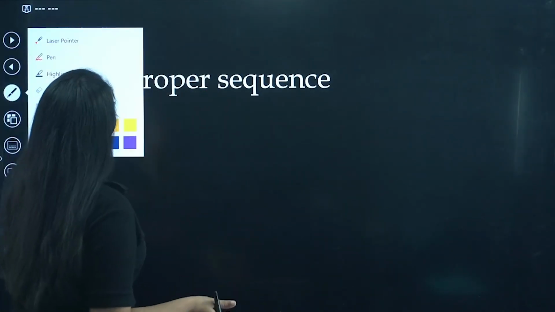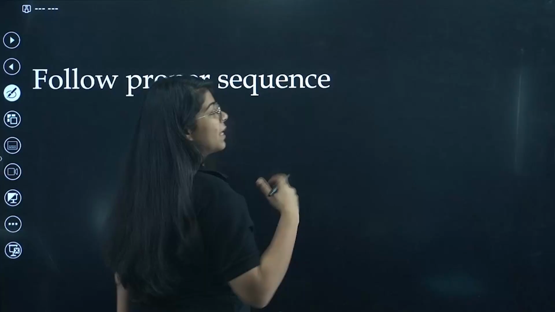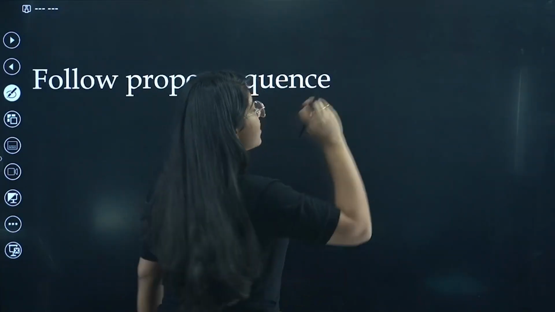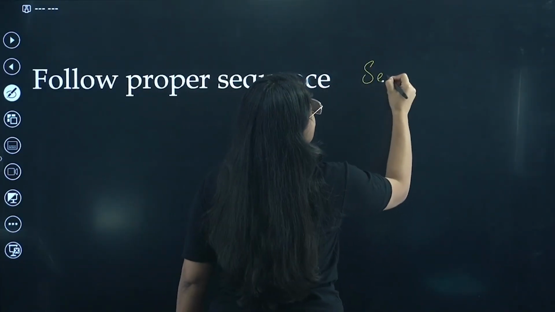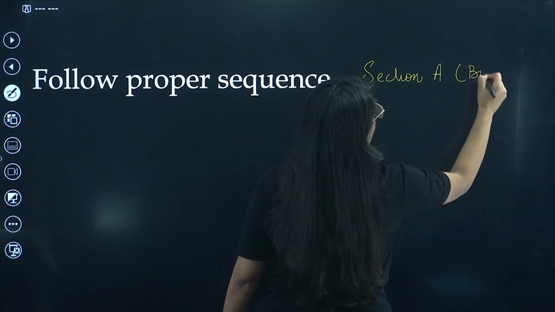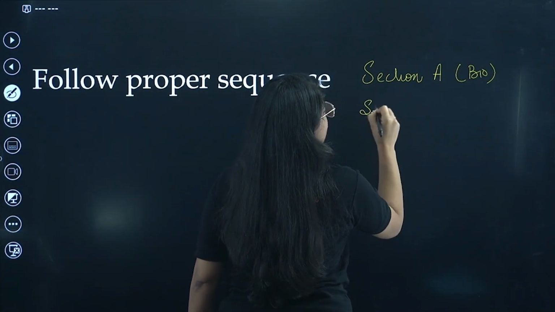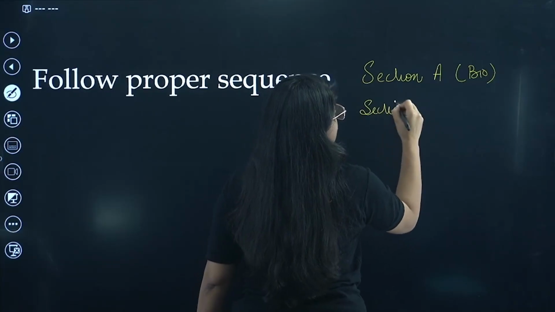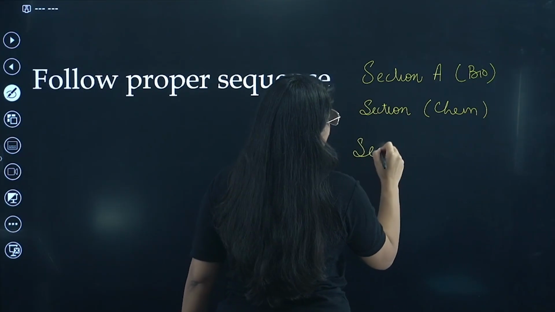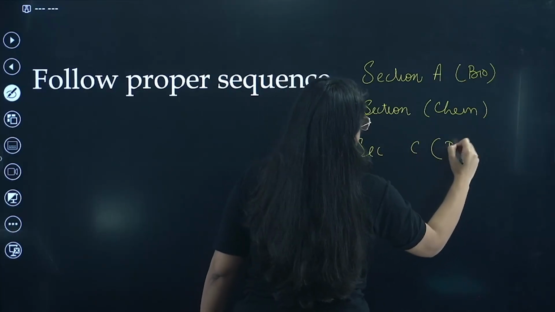Now beta, we all know that there was a news in the last boards as well, boards 2026. We know that CBSE changed the pattern. That is, section A is now biology, right? It's now bio. Section B, bacha, is what? It is now chemistry. Section B is chemistry, and section C at the end will be your physics, right?